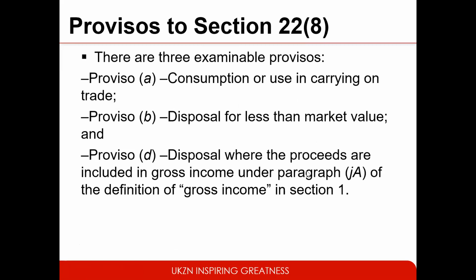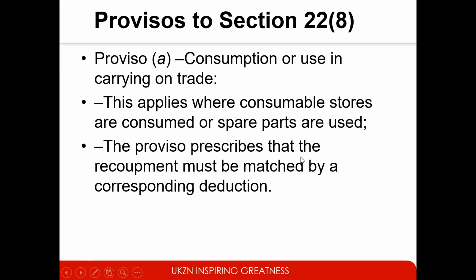There are three provisos that you should be aware of: consumption or use in carrying on a trade, disposal for less than the market value, and disposal where the proceeds are included in gross income under paragraph (jA) of the definition of gross income. You need to know those provisos. Then proviso 1, consumption or use in carrying on the trade. So this applies where the consumable stores are consumed or spare parts are used, but there was a deduction under section 11A, then there should immediately be a recoupment.